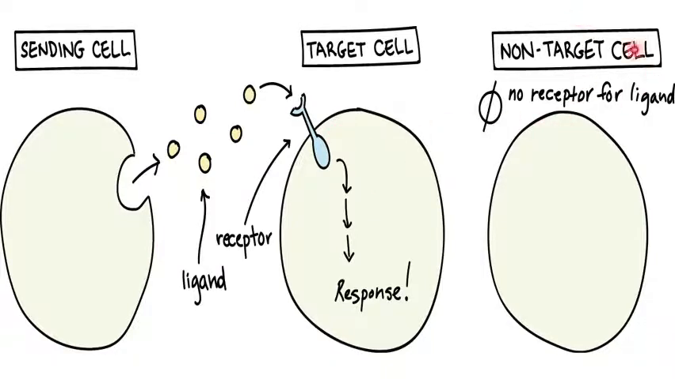And there is another type of target cell which does not have the receptor, or the right receptor, for these chemical signals. So these signals are not accepted by these cells, which are called non-target cells.